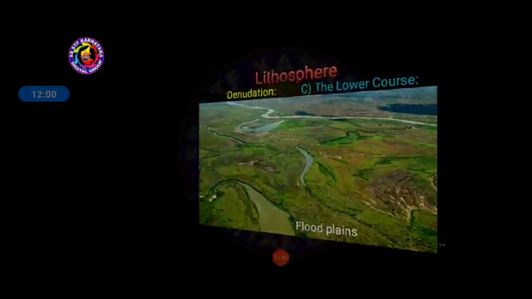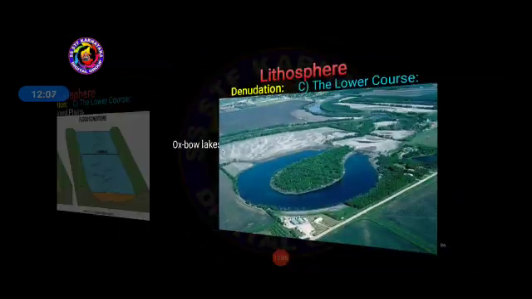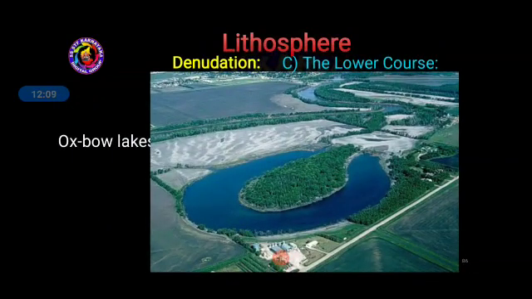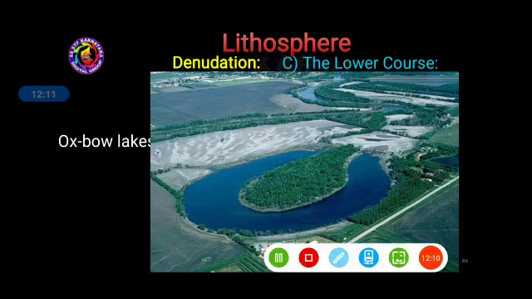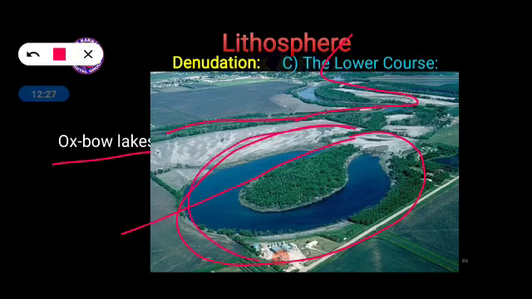Next one, this is a picture you can understand. Oxbow Lake is also a very important landform created by the river at the lower course. Oxbow Lake means, here, this is the lake. Earlier the water was flowing in this manner. Now the river has changed its course and starts to flow in this manner. And this is called Oxbow Lake. This function is done by the river at the lower course.